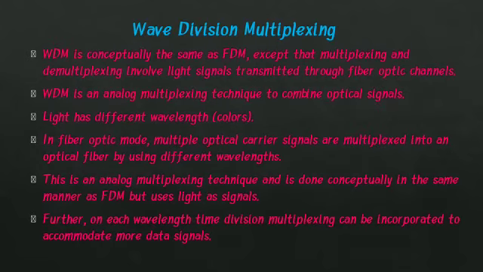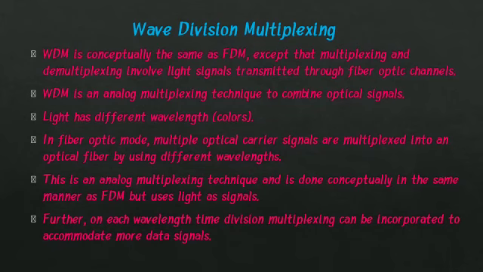Wave division multiplexing. WDM is conceptually the same as FDM, except that multiplexing and demultiplexing involve light signals transmitted through fiber optic channels. WDM is an analog multiplexing technique that combines optical signals. Light has different wavelengths, colors. In a fiber optic model, multiple optical carrier signals are multiplexed into an optical fiber by using different wavelengths.